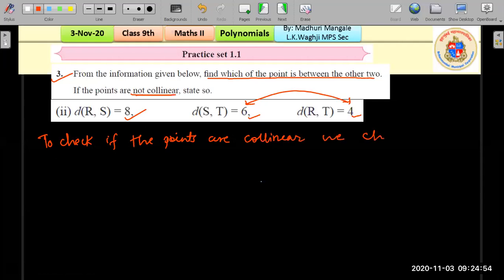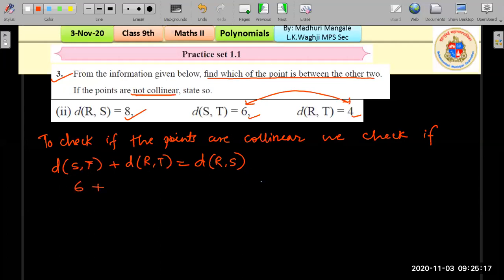We check if the distance ST plus the distance RT is equal to the distance RS. Okay, so we are going to check this. What is the distance ST, which is 6, plus the distance RT, which is 4? That should equal 8. We see that 10 is not equal to 8. Therefore